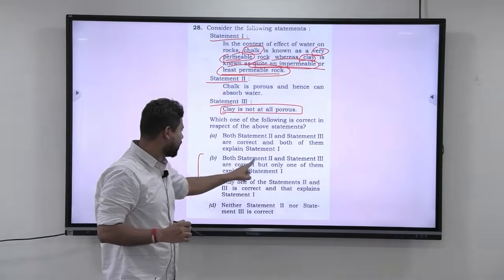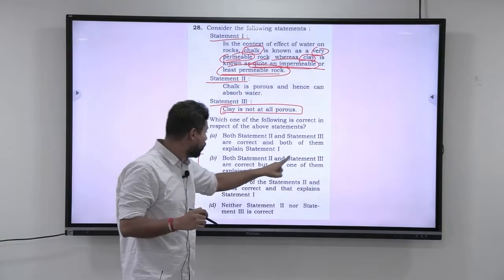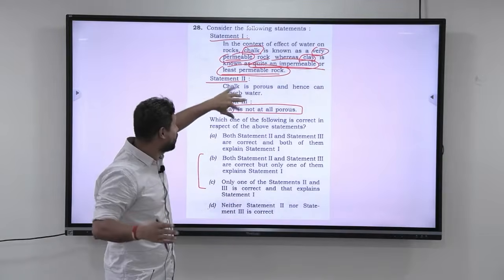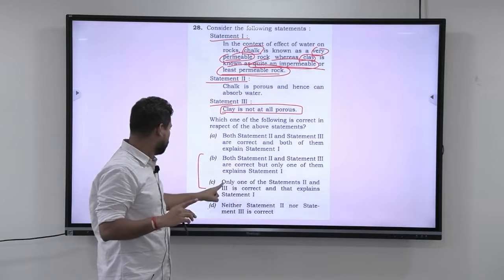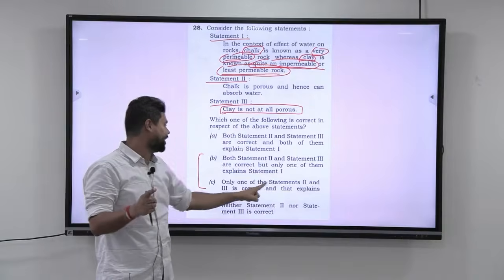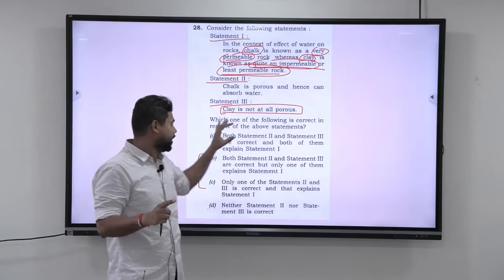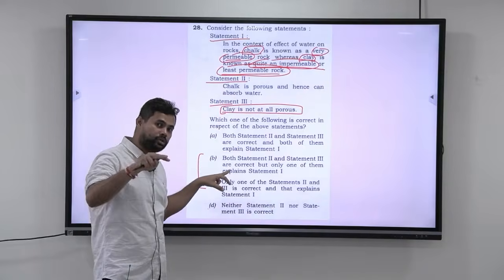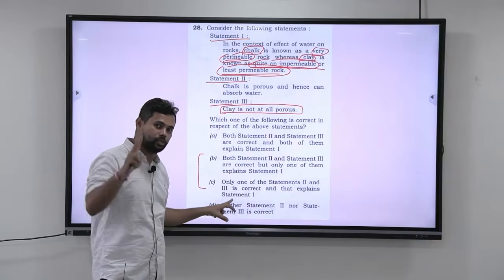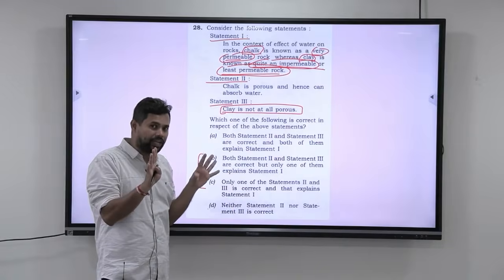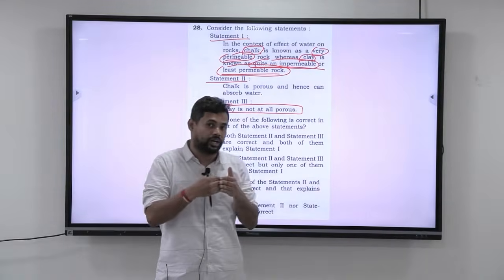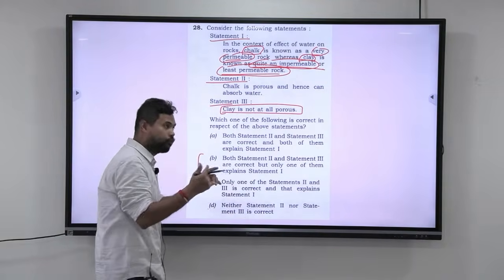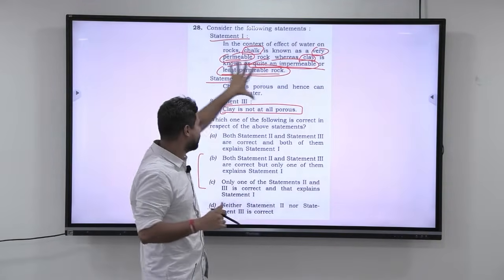Both statement 2 and statement 3 are correct, but only one of them explains statement 1. That is, these two are correct individually, but only one is explaining statement 1. In the other option, only one of statements 2 and 3 is correct, and that explains statement 1. In both scenarios, only one is explaining statement 1, but in this scenario both 2 and 3 are correct, and in that one only one is correct. So they are very close. In exam-like conditions, when you are running out of time, don't make that mistake. Try to get clarity here.